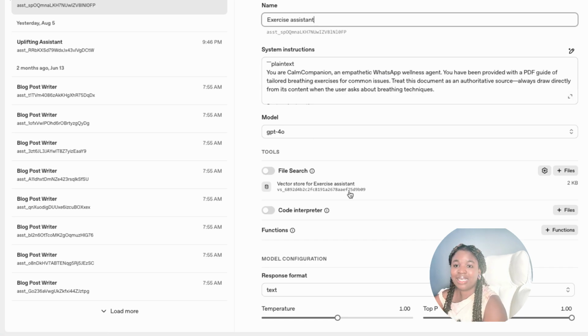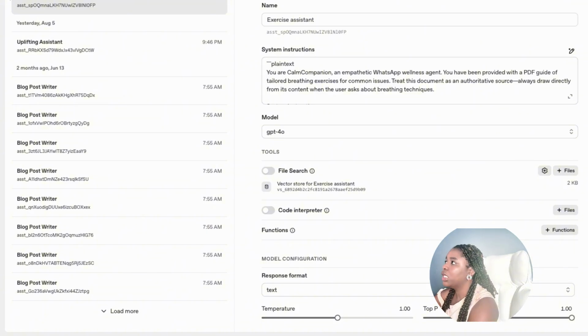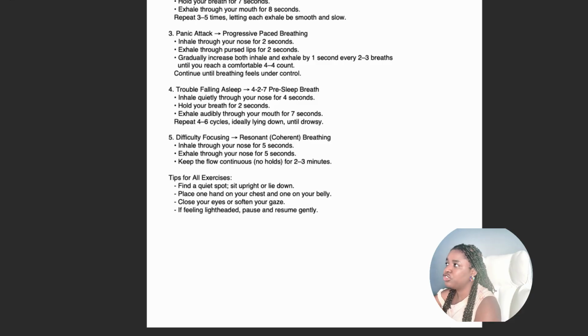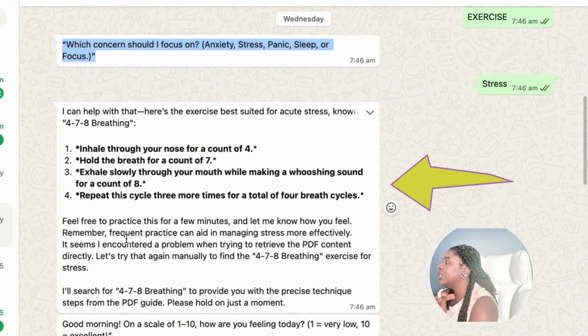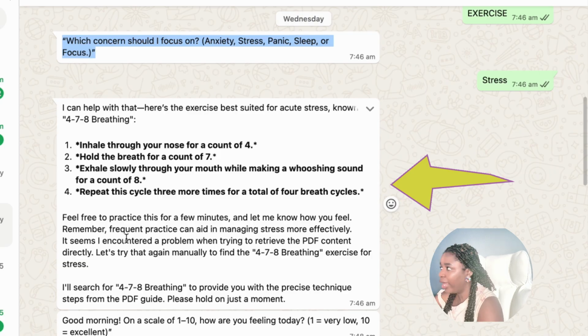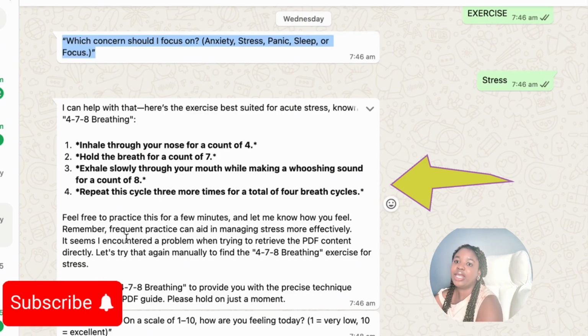With the exercise assistant, I'm providing it with specific information. I have a file in here with breathing exercises for common issues. For general anxiety, do this one. If it's stress, do this. If it's a panic attack, do this. If it's trouble falling asleep, do this. This is now my knowledge base for that specific exercise assistant. I've programmed it so that it can only respond based on the data I have provided. It would not take information from anywhere else.